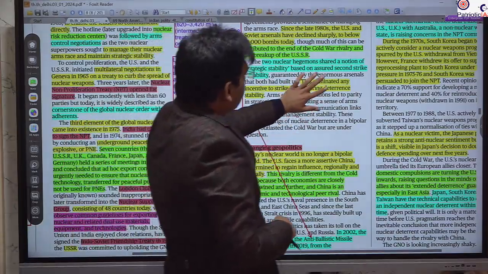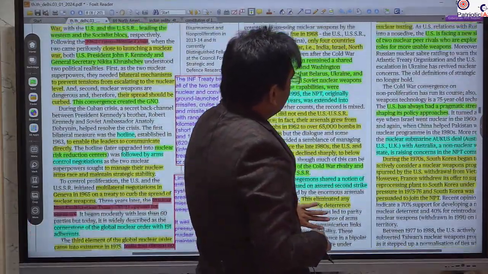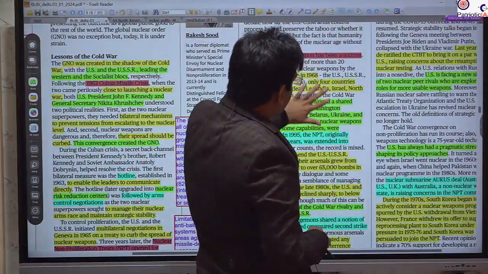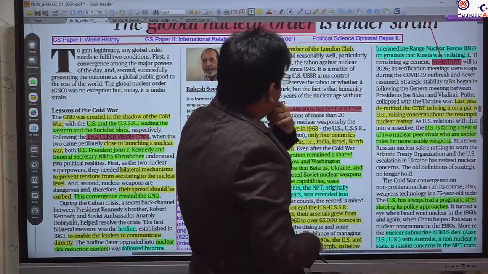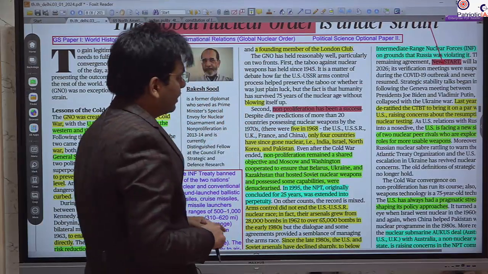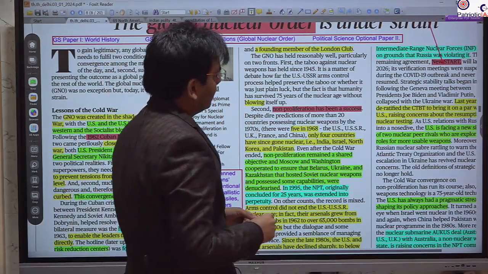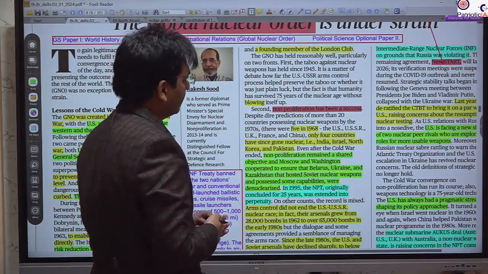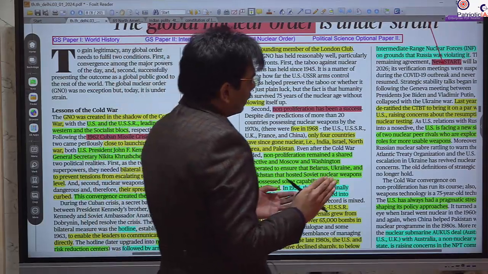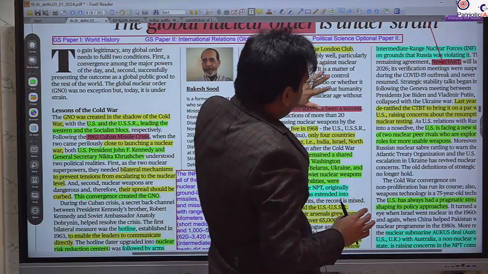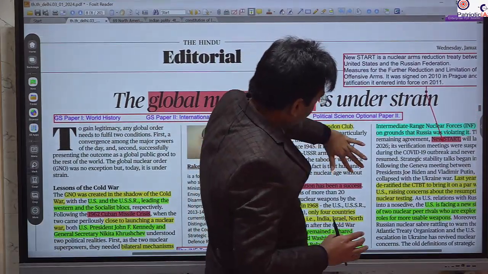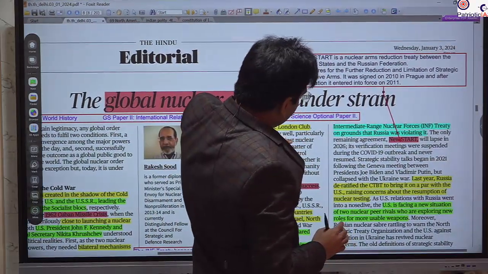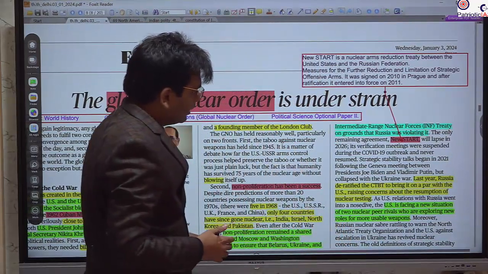So one more treaty that the US withdrew from is the Intermediate-Range Nuclear Forces treaty, particularly as the US accused Russia of violating this treaty, and that's why it also withdrew from it. To control the arms race at the global level, there is only one treaty between the US and Russia, that is the New START.